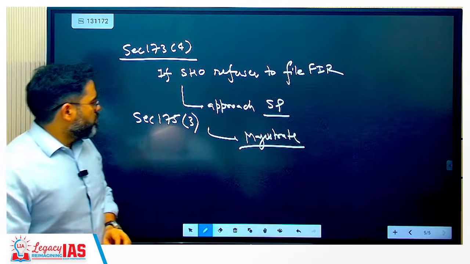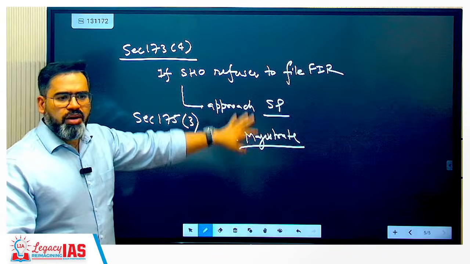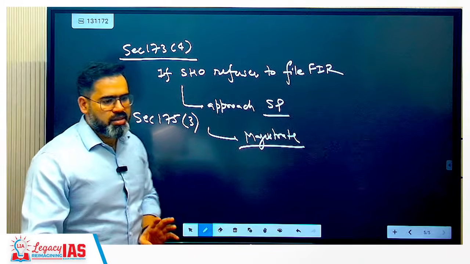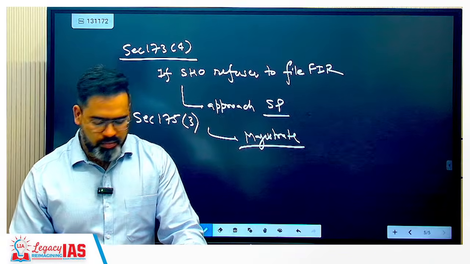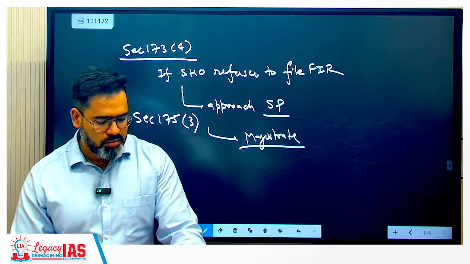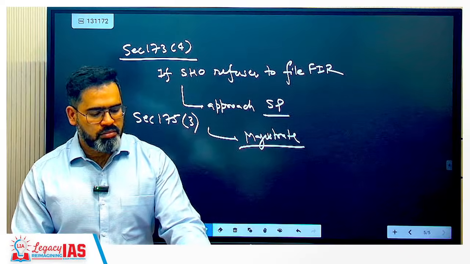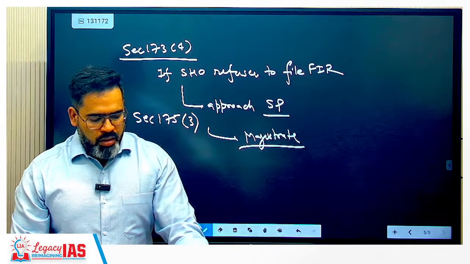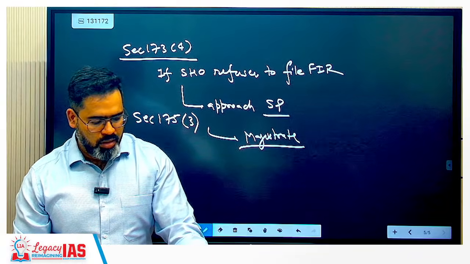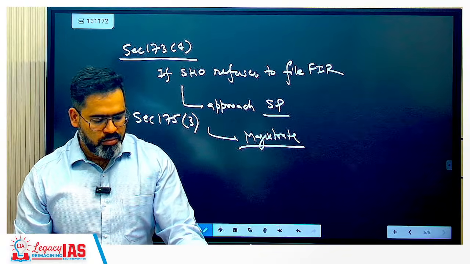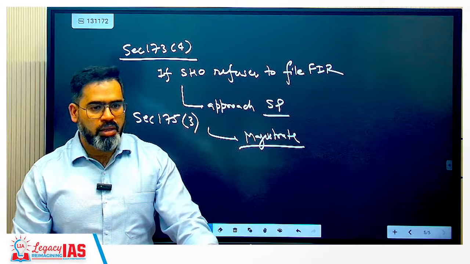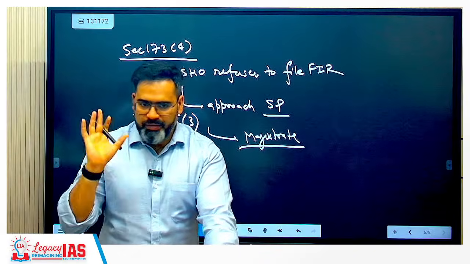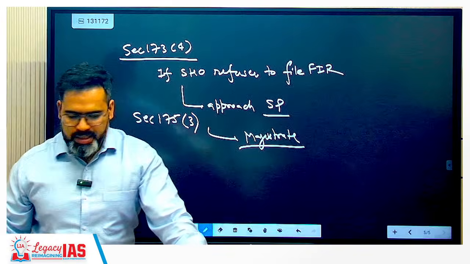The court has also said that before approaching the magistrate you have to try the SHO and SP first. You should not come directly to the magistrate. Done with this. So FIR, zero FIR, EFIR. Clear now? Next is